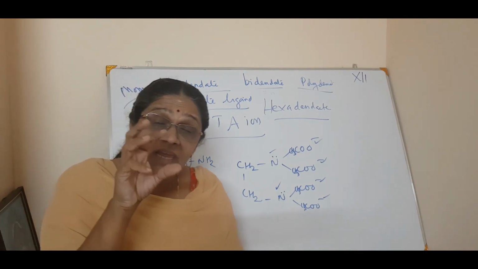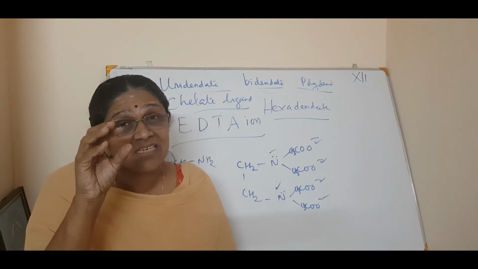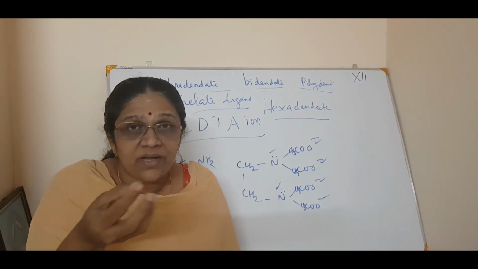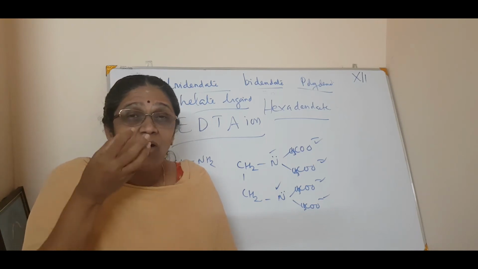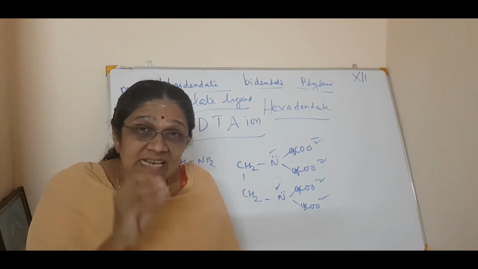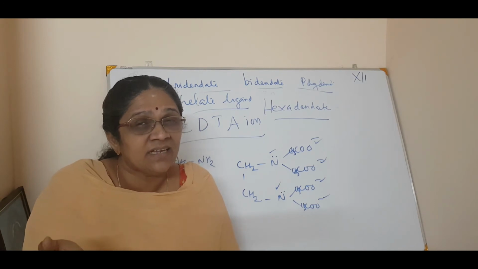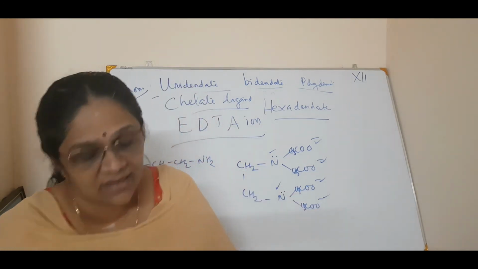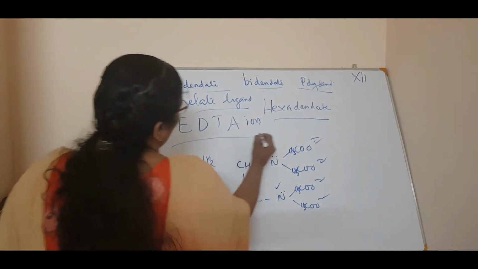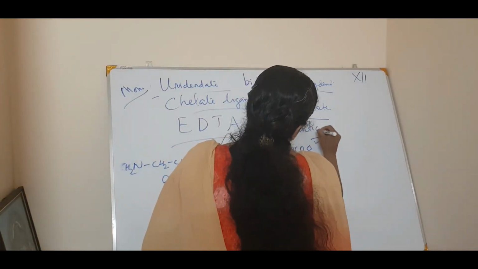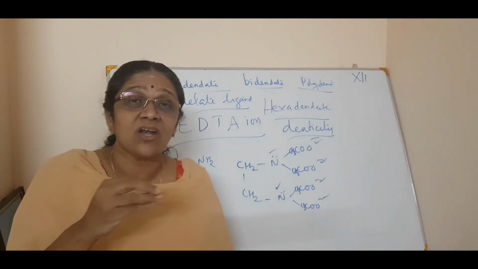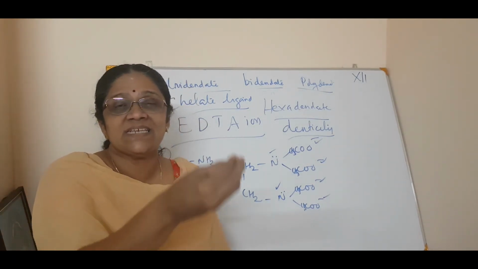Now how many atoms are ligating? The word is ligating. Ligating means bound, making bonds. That is, how many atoms are ligating in this chelate ligand? That is called the density of the ligand. What is density? That means how many atoms are donating to that central metal atom.